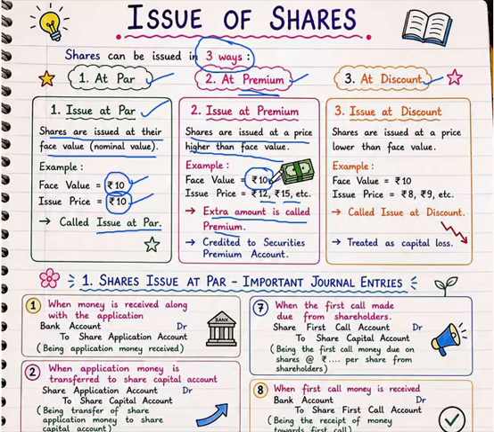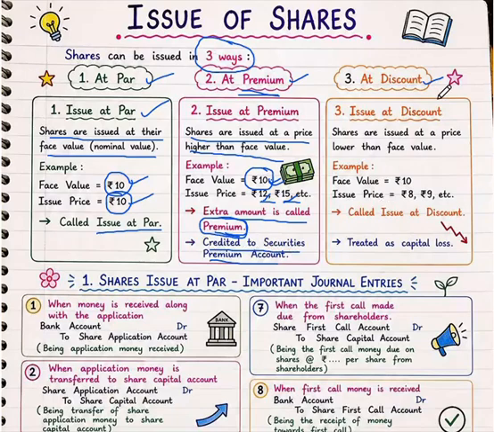So here the extra amount is called a premium. In this case, the share face value is 10 rupees only, but the company is issuing their shares to the public at 12 rupees or 15 rupees, higher than the face value. This is called shares issued at a premium. The extra amount is called the premium amount. This premium amount should be credited to a separate account, that is called a securities premium account.